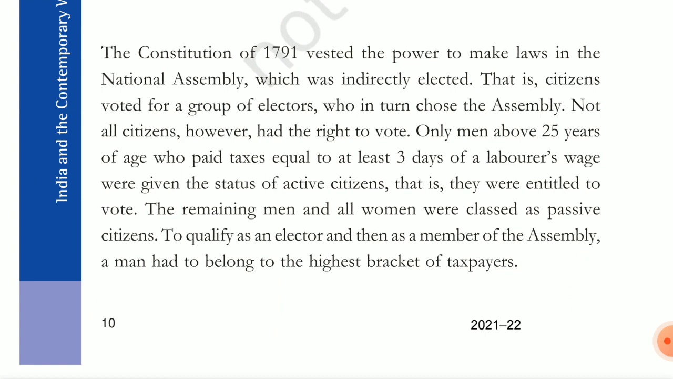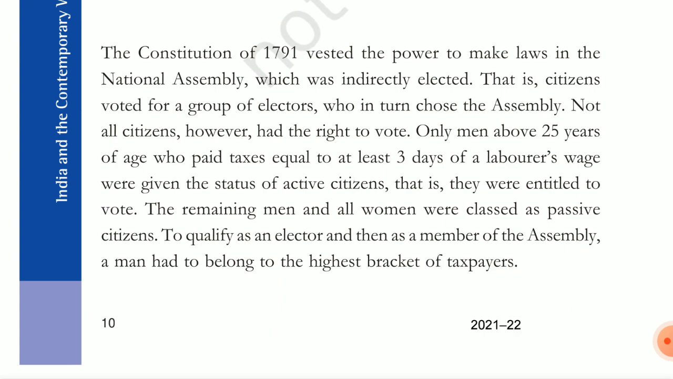So not all citizens can vote. Not all citizens had the right to vote. Only the men above 25 years of age who paid taxes equal to 3 days of labor wage were given the status of active citizens. That is, they were entitled to vote. So only the men above 25 years can vote, and they must be able to pay 3 days of labor wages as taxes. And all the women, artisans, and peasants were not allowed.